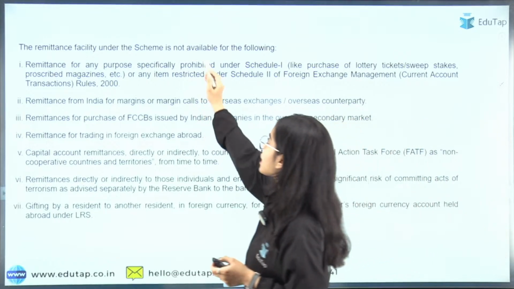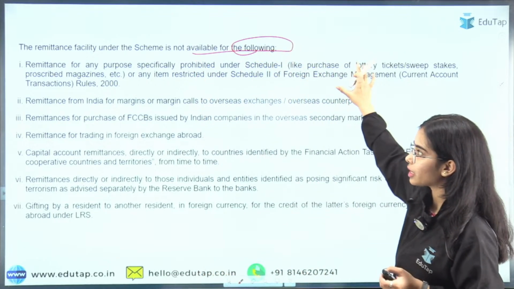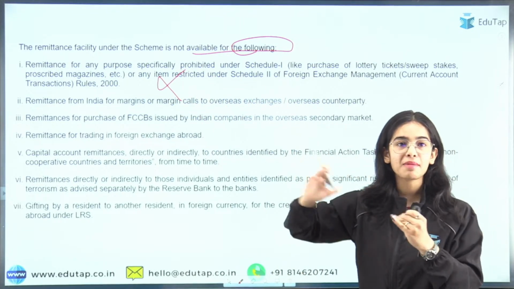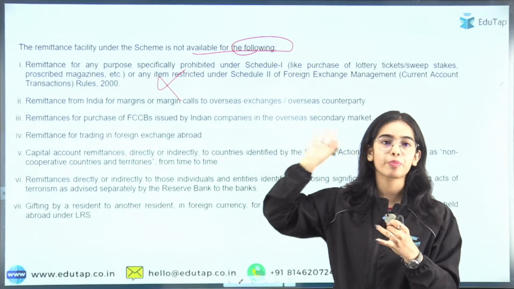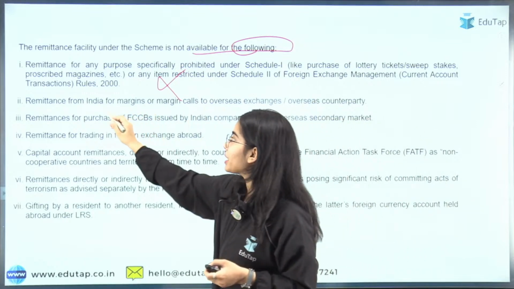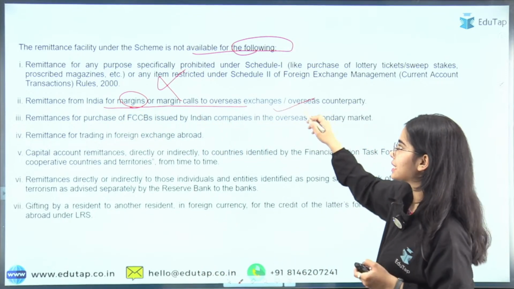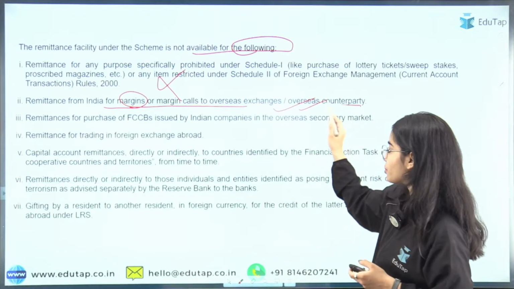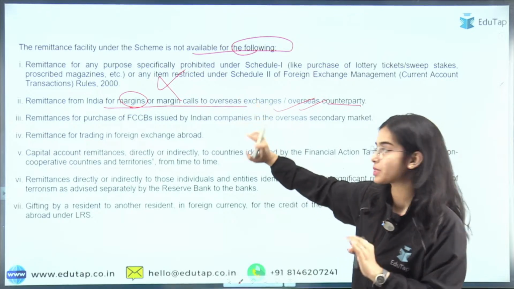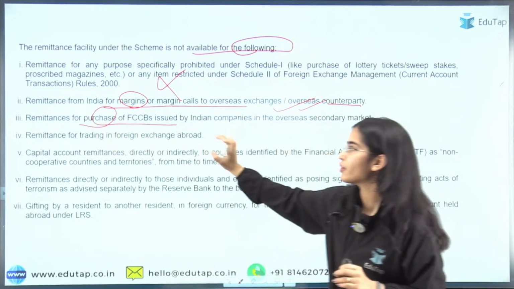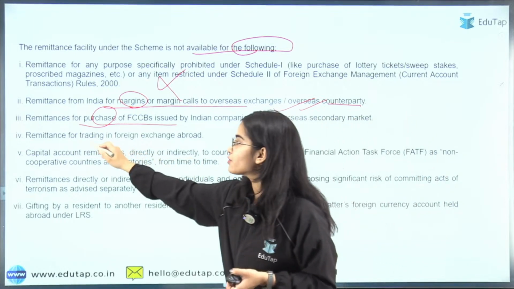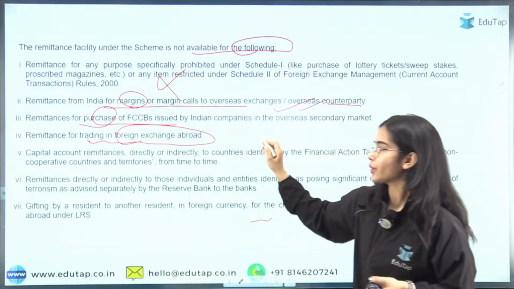Now under the scheme, which of the following services is not available? You cannot remit money for buying banned or prohibited magazines, or buying lotteries and such. Remittance from India for margins or margin calls to overseas exchanges or overseas counterparties is also not allowed; you cannot do this kind of investment abroad. Remittances for purchase of FCCBs, foreign currency convertible bonds, as I told you, as well as remittance for trading in foreign exchange abroad, you cannot do.